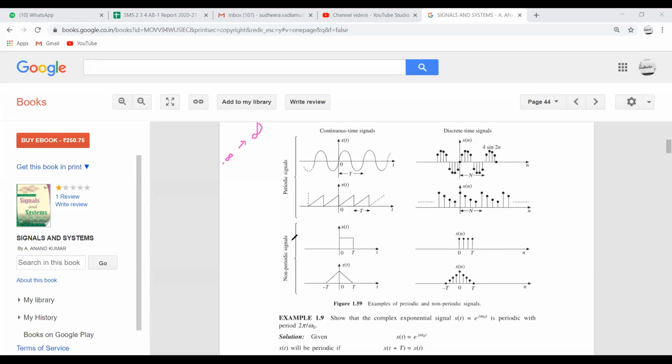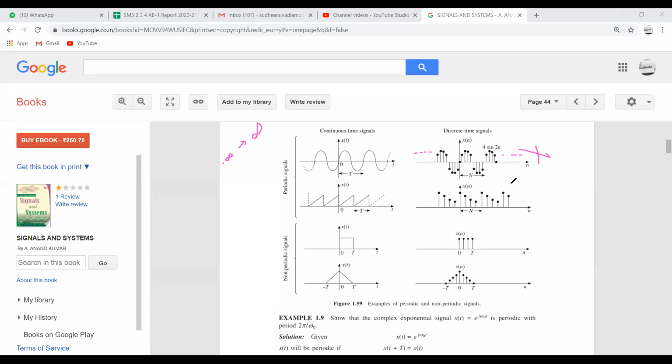Next, for discrete time signals, this is not called a periodic signal, we can call it an aperiodic signal, because they haven't extended the signal from minus infinity to plus infinity. If they had specified it with dots, we could call this signal a discrete time signal. What do these dots indicate? These dots indicate that this signal is repeating from minus infinity to plus infinity.